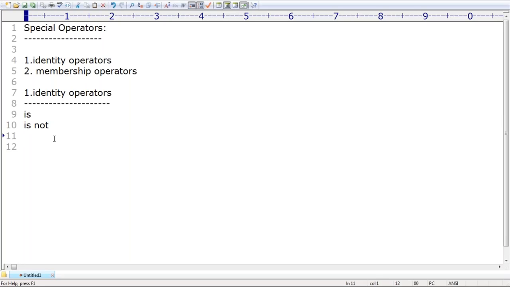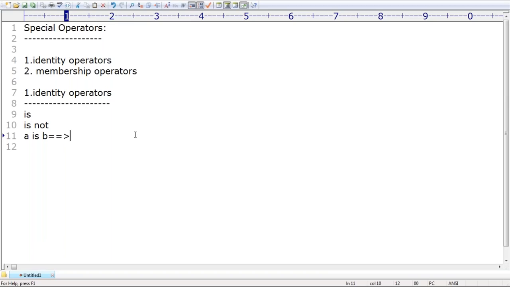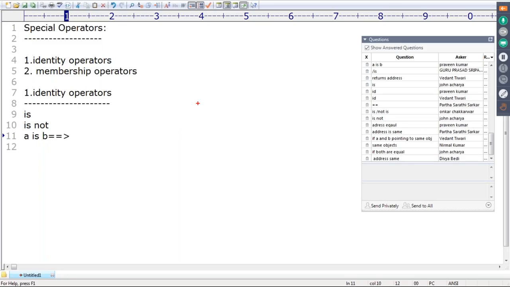Now if I take A is B, when is A is B true? Very simple. If A and B both are pointing to the same object, okay, both are pointing to the same object. Suppose this is the object. A is a reference variable, B is also a reference variable, right? If both are pointing to the same object, same address, then the is operator returns true.